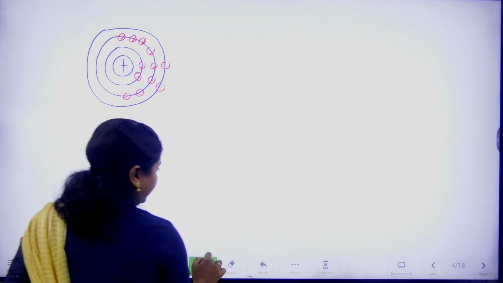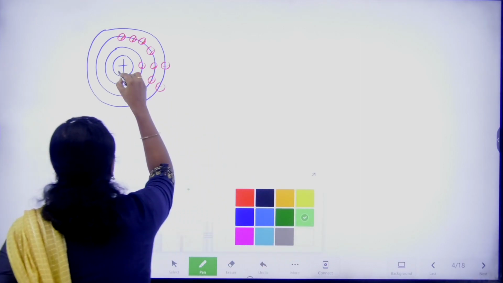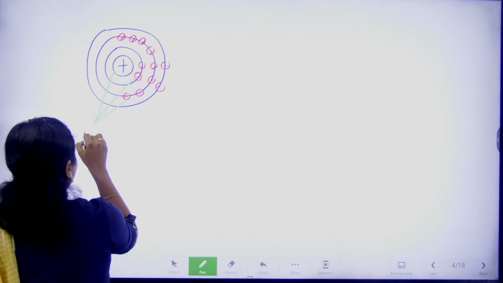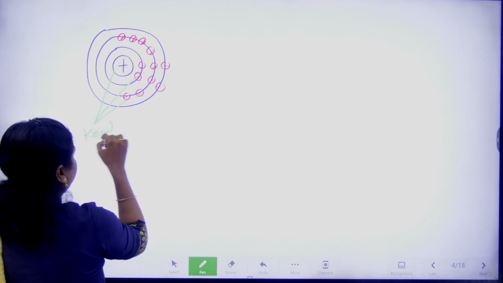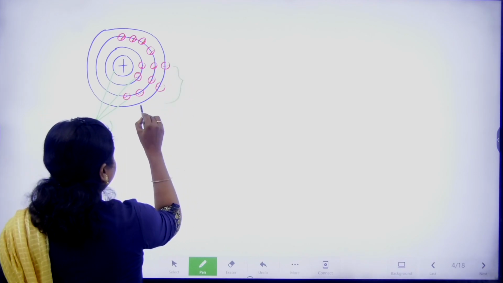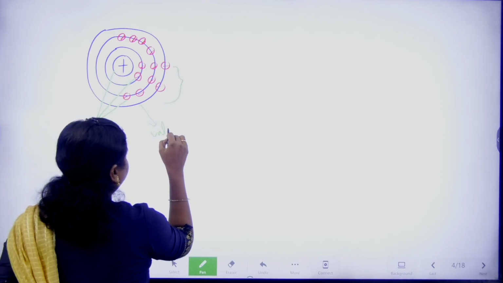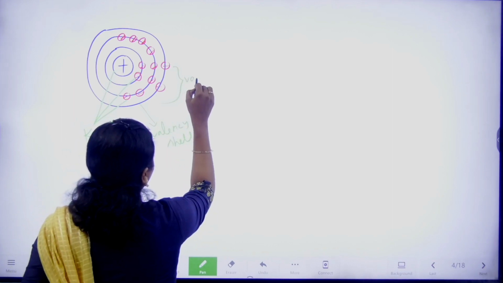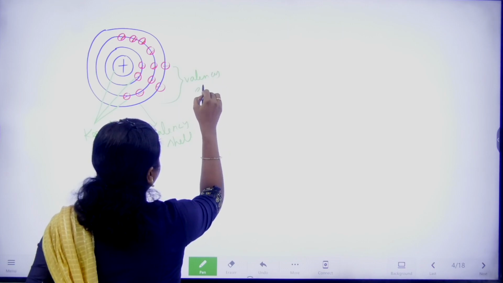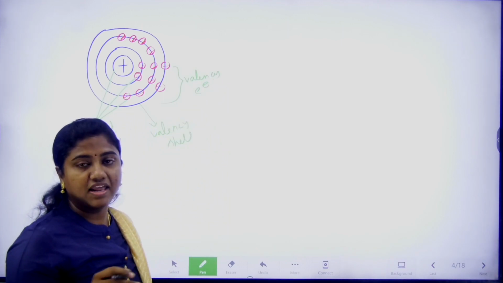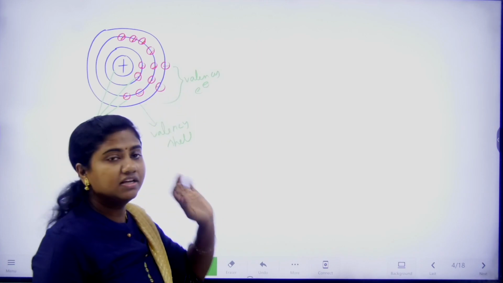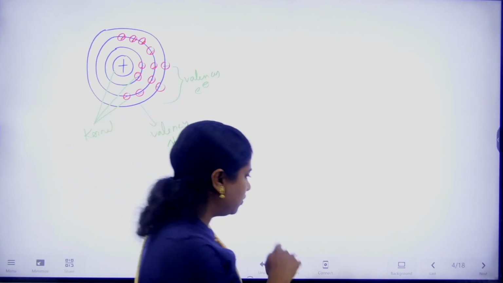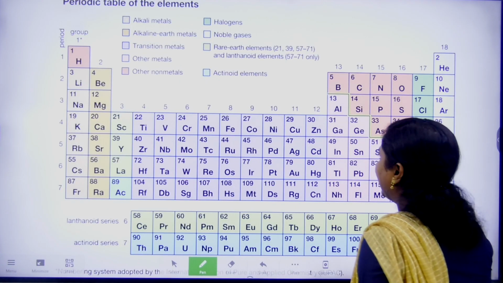This nucleus along with the inner electrons is termed the kernel, and the last shell is called the valency shell, the outermost shell. The electrons present in the outermost shell are called valency electrons, and these are responsible for chemical bonding according to Lewis and Kossel.